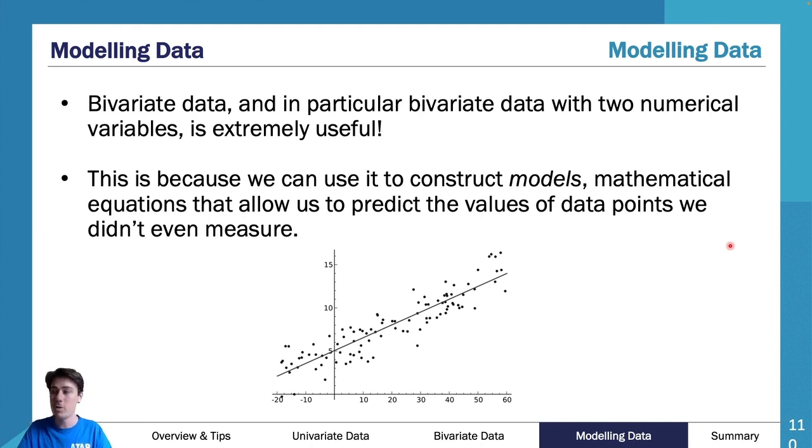What if I wanted to predict the value that was out here? What if this x-axis was time? And as you can see, we set 0 maybe as year 2000, and we're up to 60, or however many years we've gone forward. We're going to predict what's going to happen in the next couple of years. Well, essentially, we can with this data. If we make a line of best fit and then say, where should our data really be in a couple of years' time? That is where we can predict and we can model data.